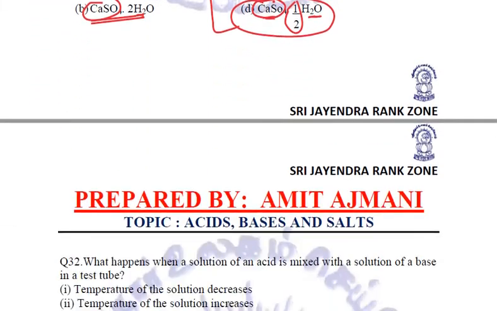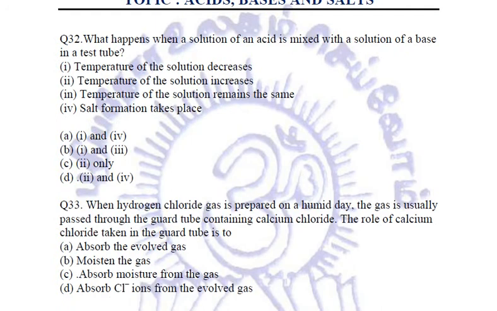Okay, coming to the next question. What happens when a solution of an acid is mixed with a solution of a base in a test tube? Now we are reacting an acid with a base, that is we are doing a neutralization reaction.